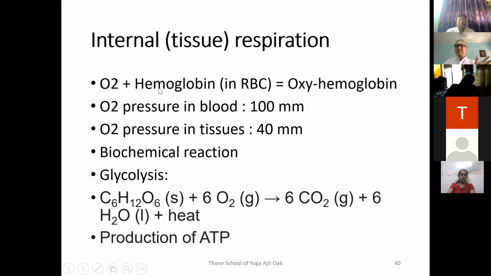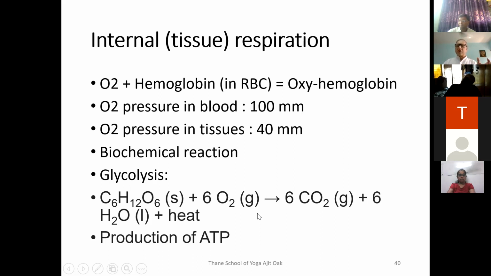Where some biological and chemical reaction takes place. This reaction is called glycolysis. I am not very well versed with chemistry, but this is the reaction. So now we have glucose in the blood. We have taken enough food. The glucose is already there in the blood, but that glucose is required for the cells to produce energy.